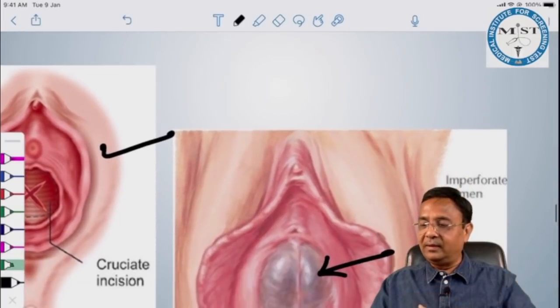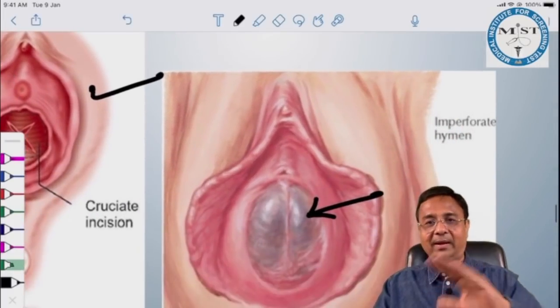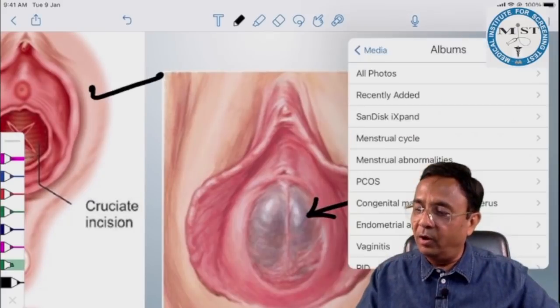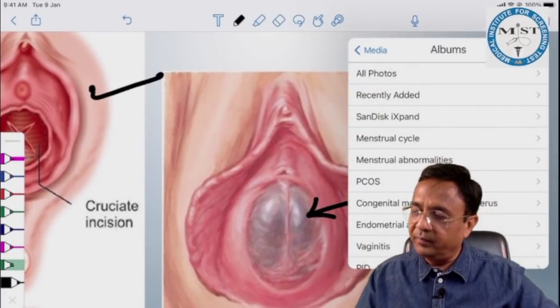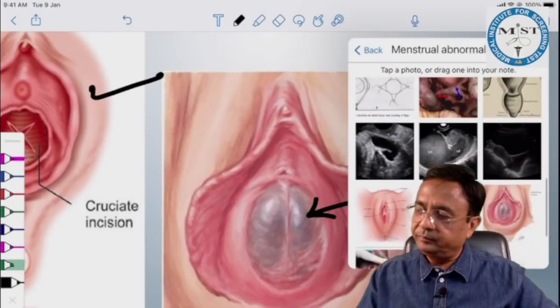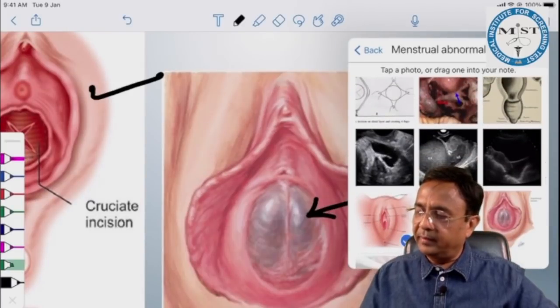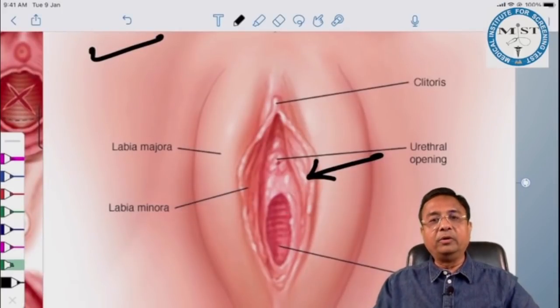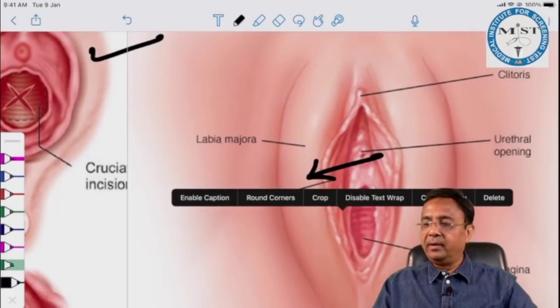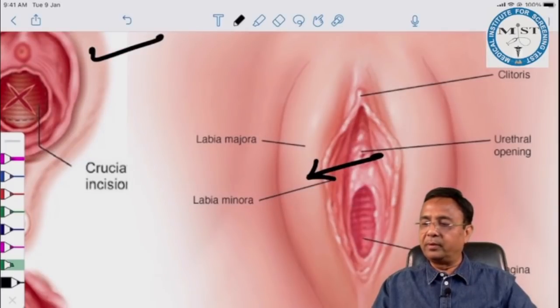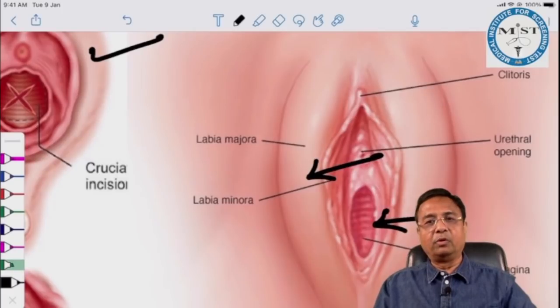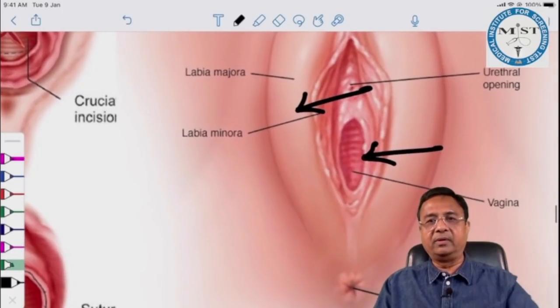Most common is imperforate hymen, so it has to be done like this. See, there is no opening in this membrane. So how will menstrual blood come out? Otherwise, normally, there is an opening in this membrane, and through this opening only, as you can see here, menstrual blood comes out. This is something which is normal.